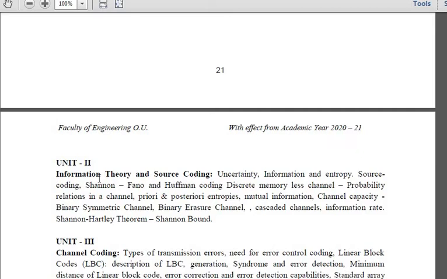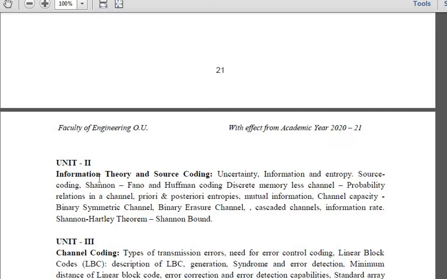If a communication system is transmitting the messages M1, M2, M3 and so on with the probabilities P1, P2 and P3, then the amount of information transmitted through the message MK with the probability PK is given as IK equals log 2 of 1 by PK bits. Please listen very carefully. So this is how you will be calculating the information.